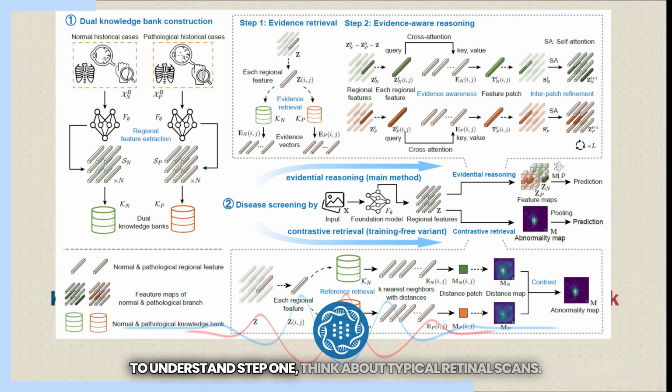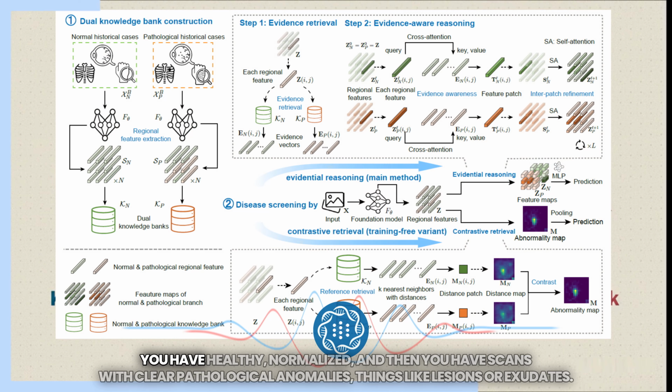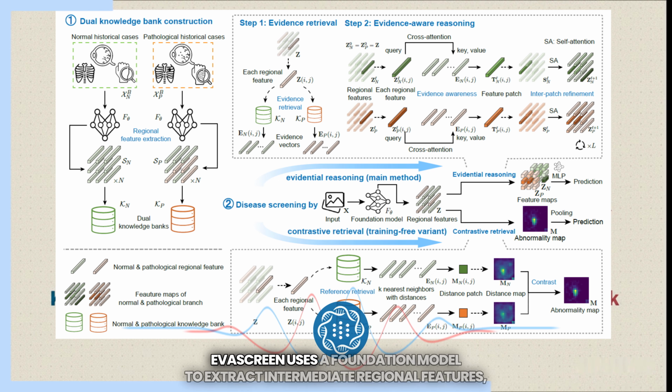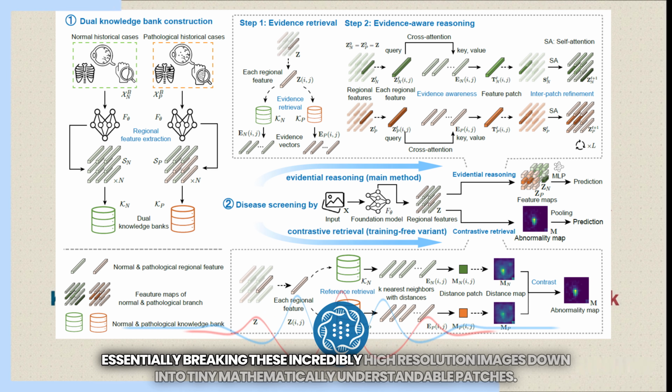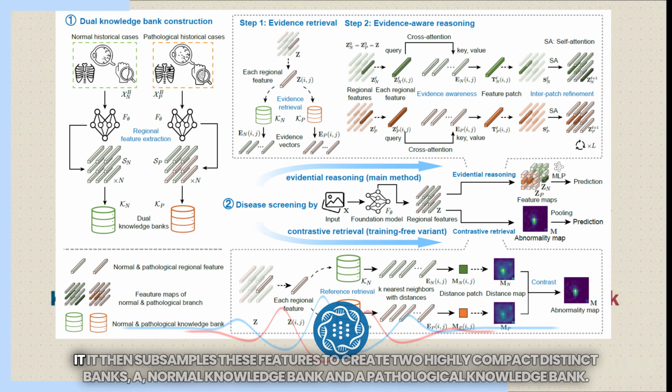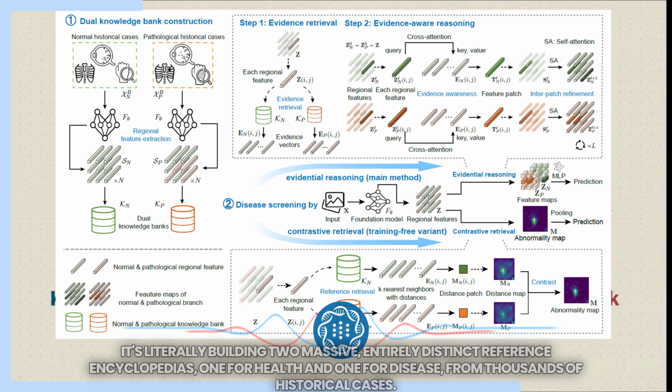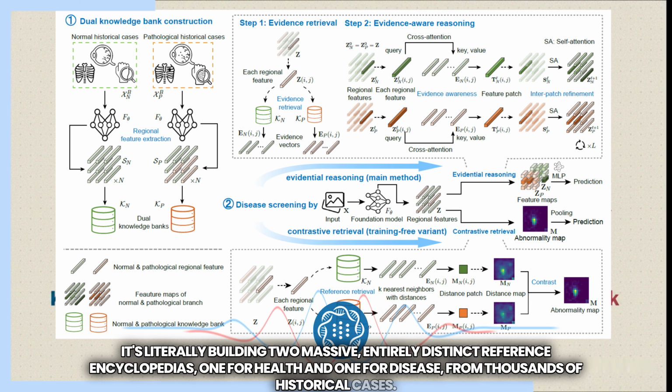To understand step 1, think about typical retinal scans. You have healthy, normal eyes, and then you have scans with clear pathological anomalies, things like lesions or exudates. EviScreen uses a foundation model to extract intermediate regional features, essentially breaking these incredibly high-resolution images down into tiny, mathematically understandable patches. It then subsamples these features to create 2 highly compact, distinct banks, a normal knowledge bank and a pathological knowledge bank. It's literally building 2 massive, entirely distinct reference encyclopedias, one for health and one for disease, from thousands of historical cases.